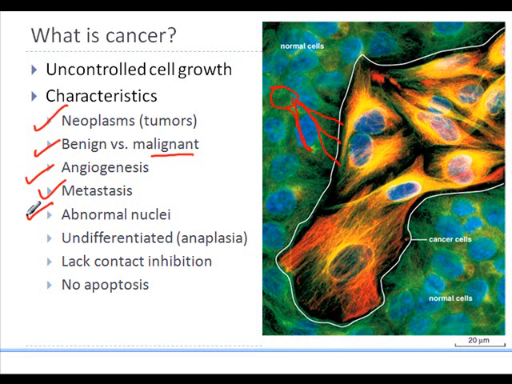There are abnormal nuclei. They are undifferentiated, what is called anaplasia. There's lack of contact inhibition and no apoptosis, which is no cell death. So there are various different characteristics that will result in the formation of cancer.